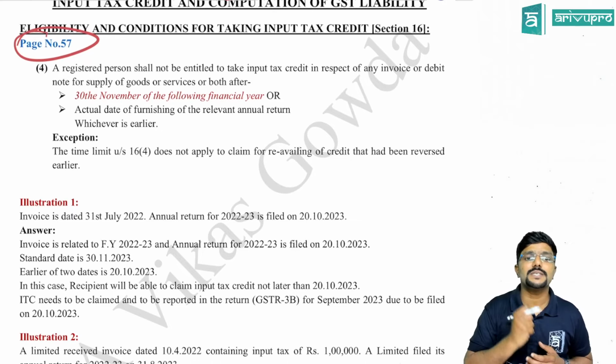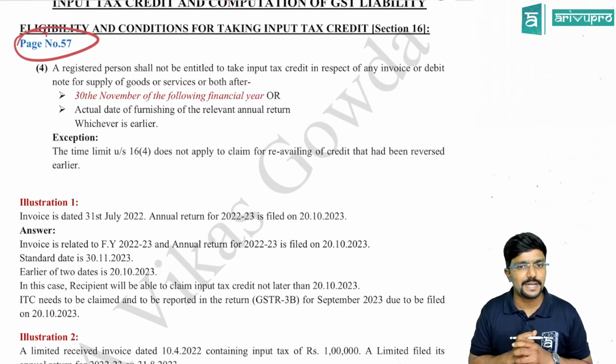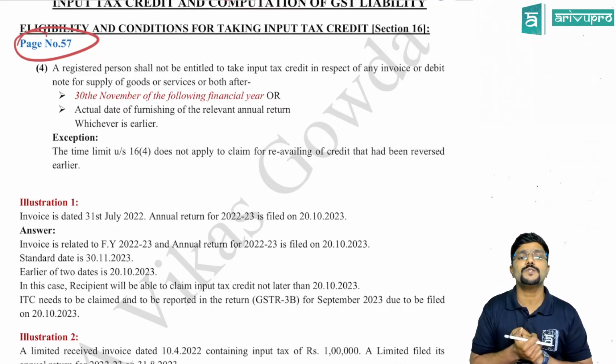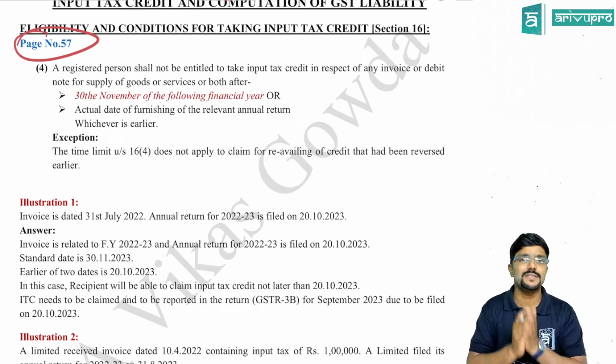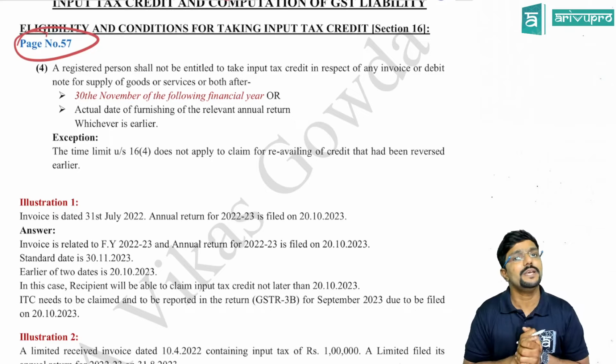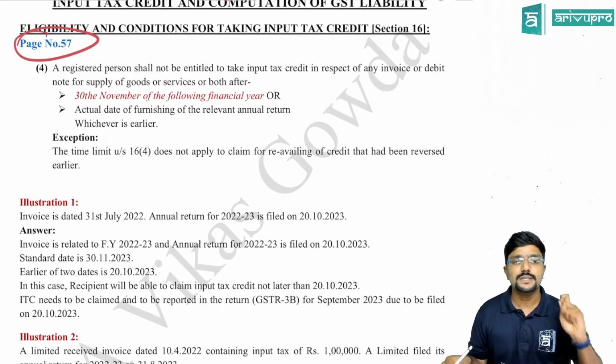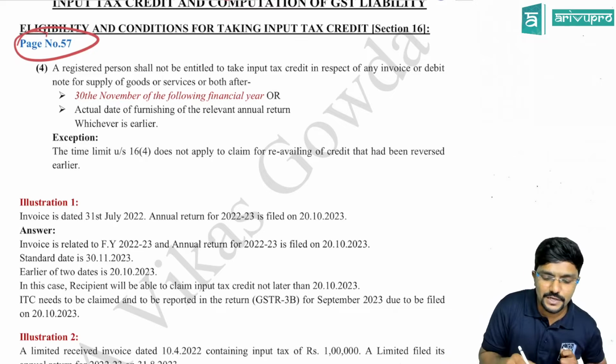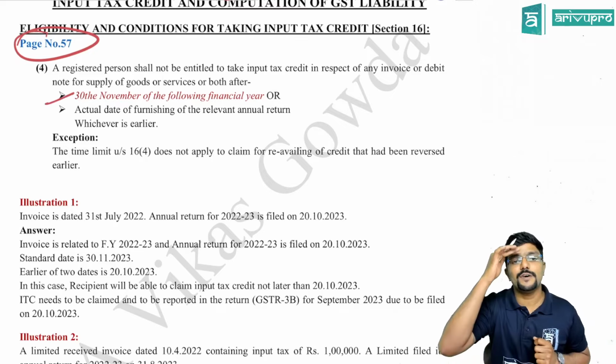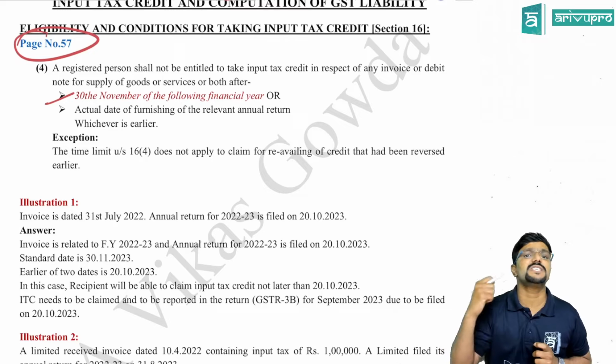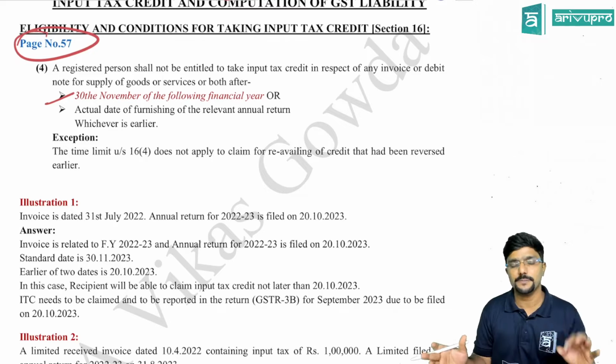A registered person shall not be entitled to take input tax credit in respect of any invoice or debit note for supply of goods or services or both after a certain date. Means there is some deadline for you to claim input tax credit. What is it? 30th November of the following financial year or the actual date of furnishing the relevant annual return, which is GSTR 9, whichever is earlier.